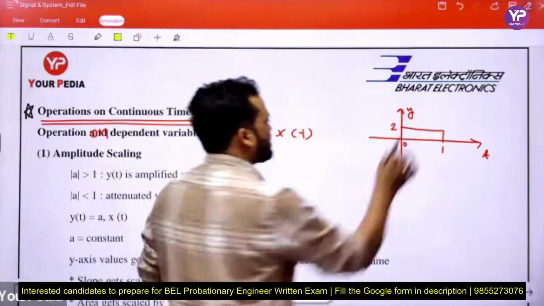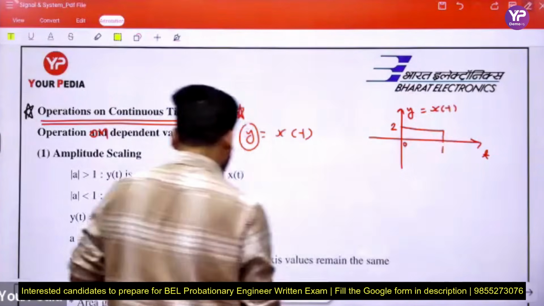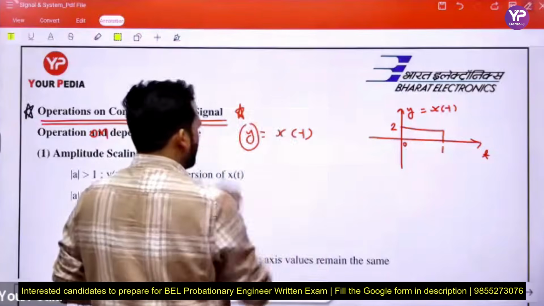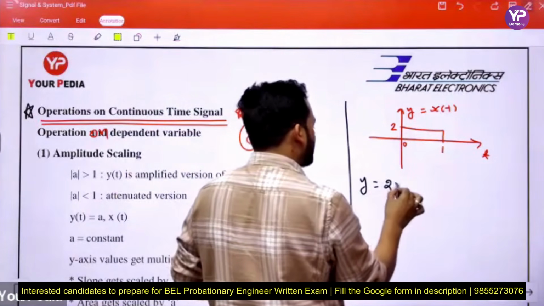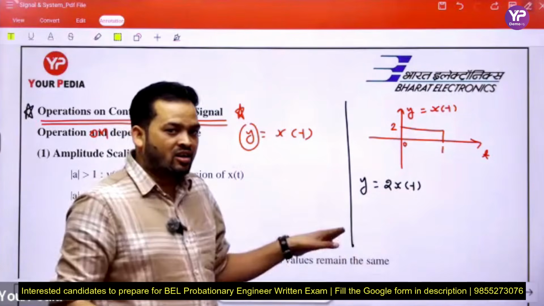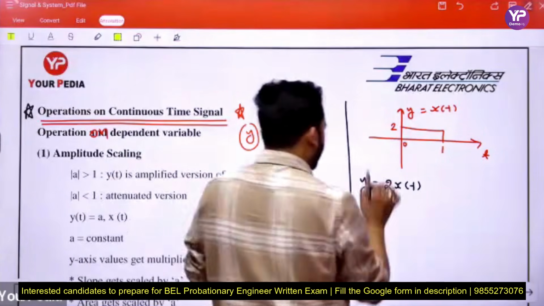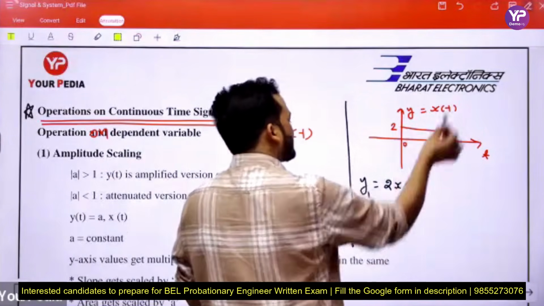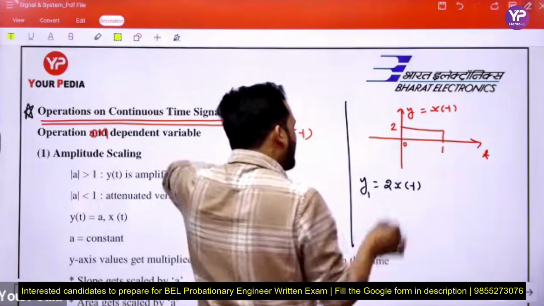This is y equal to x(t). If we want to draw y equal to 2x(t), this is the scaled version, and we call it y1, because y equal to x(t), then the new function is y1 equal to 2x(t). How can we draw that?